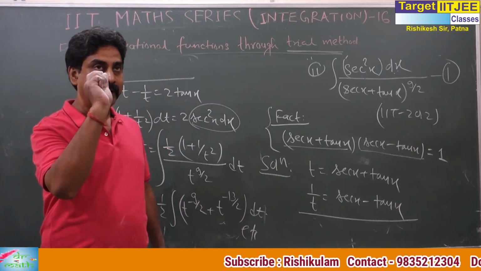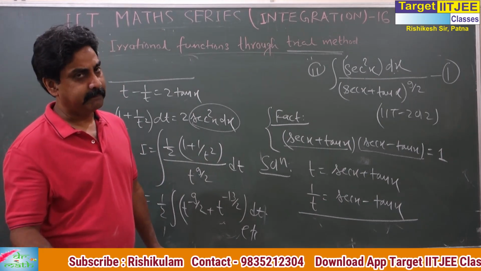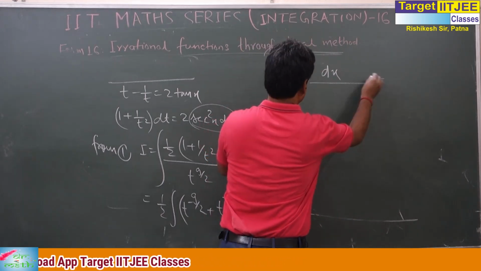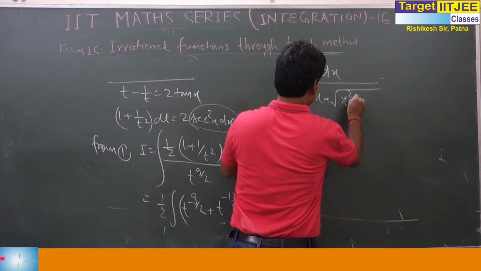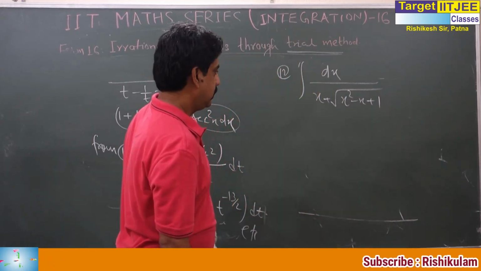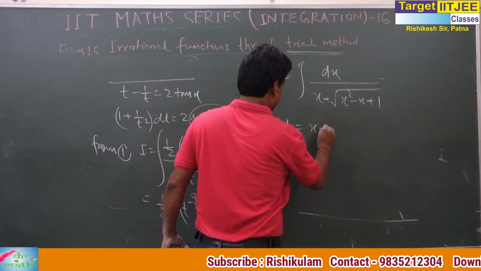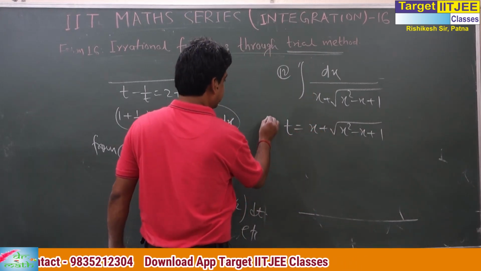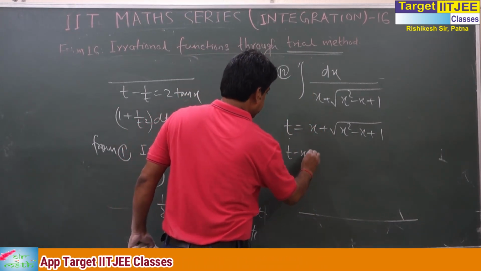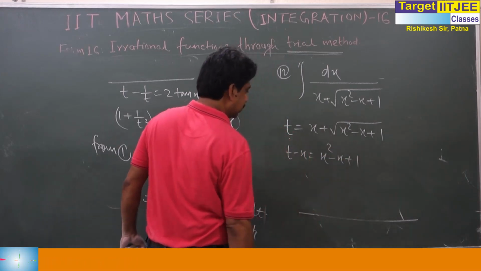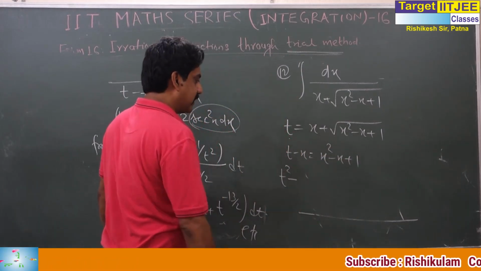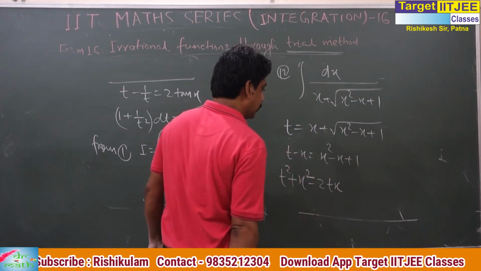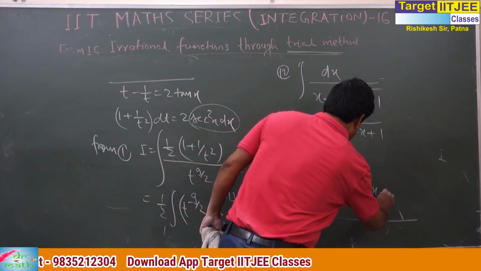I am getting one more point in mind. I will give it to you from time to time and you practice it. See, one more point. The question is like this: square root of x square minus x plus 1. I am not going through the complete question. Actually what I want to say is that you can use this type of concept. Actually, t minus x equals root of x square minus x plus 1. On squaring we get t square minus 2tx plus x square equals x square minus x plus 1.